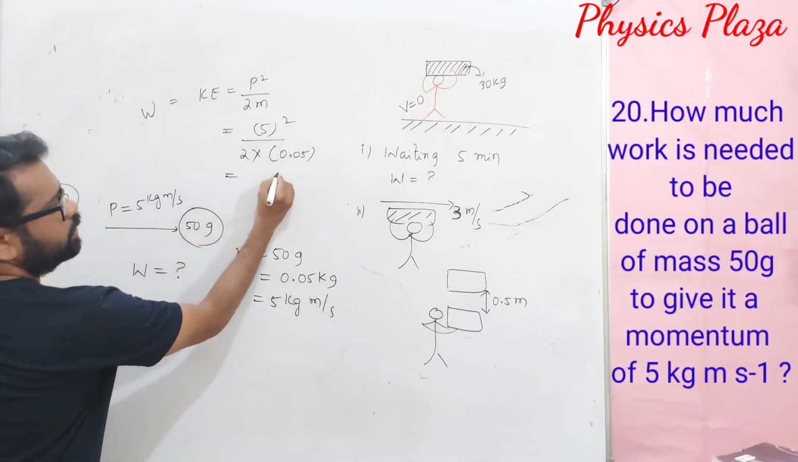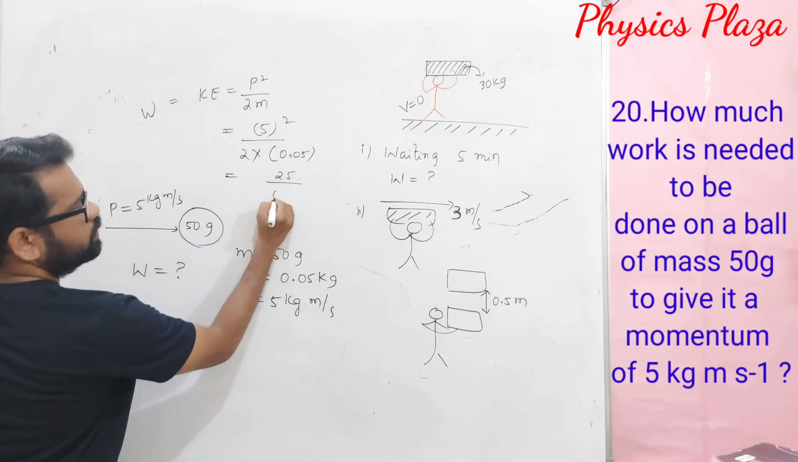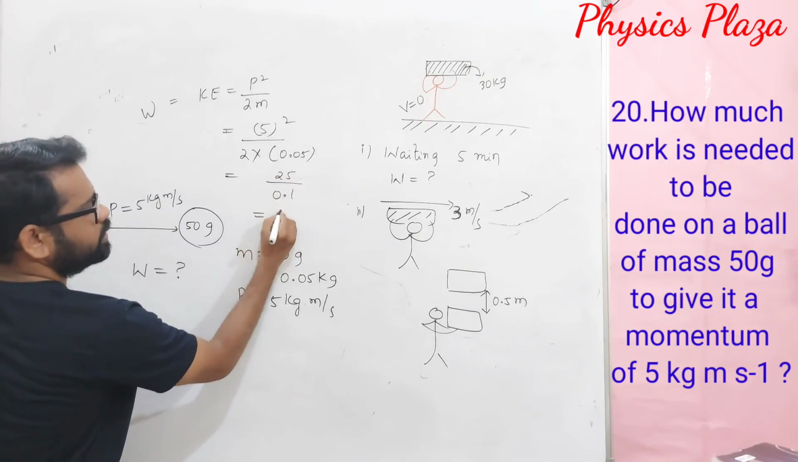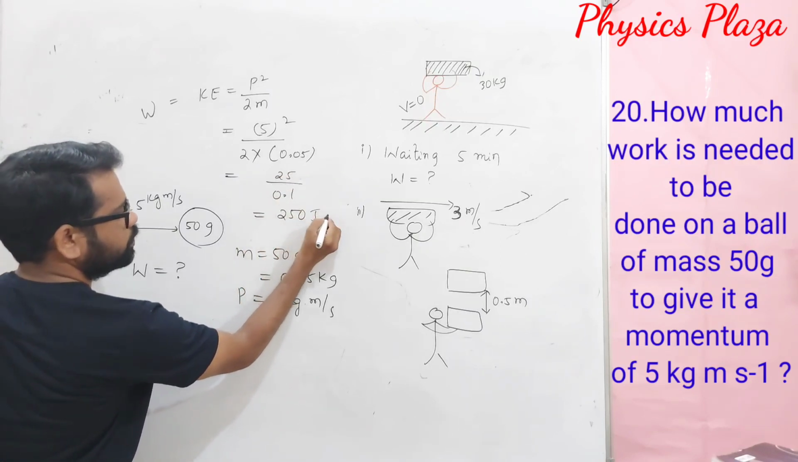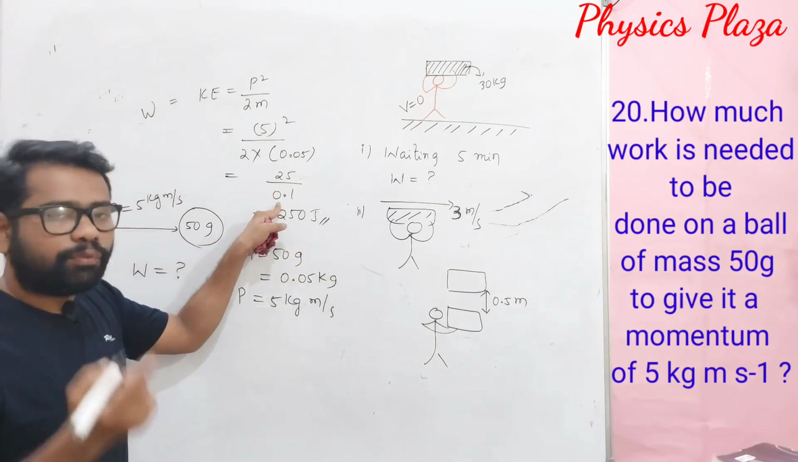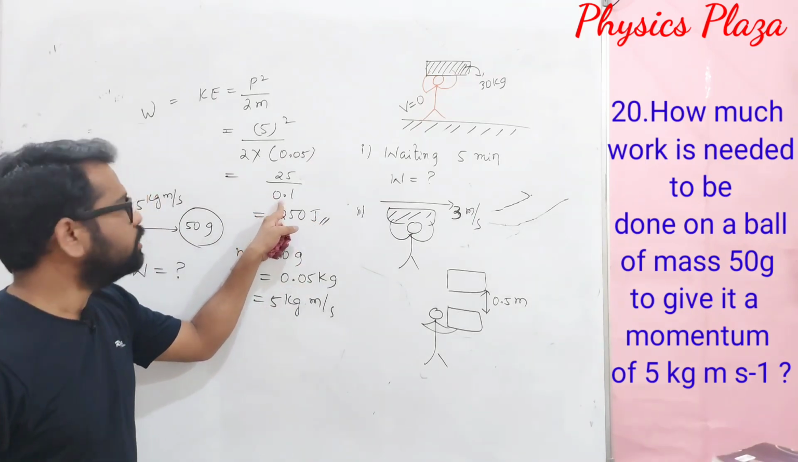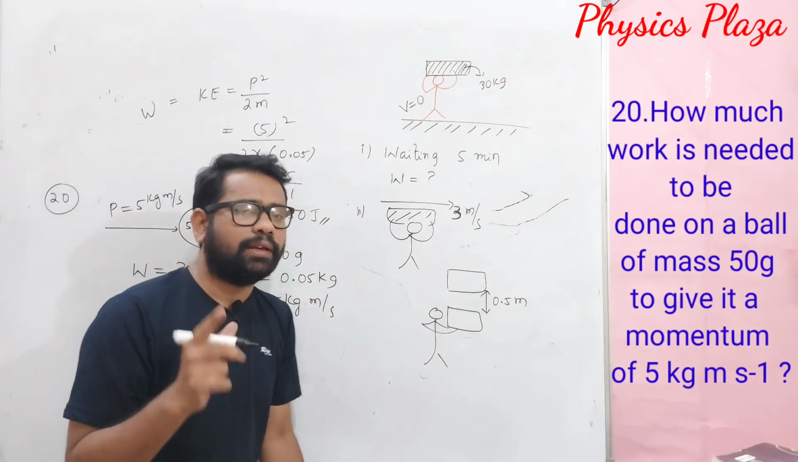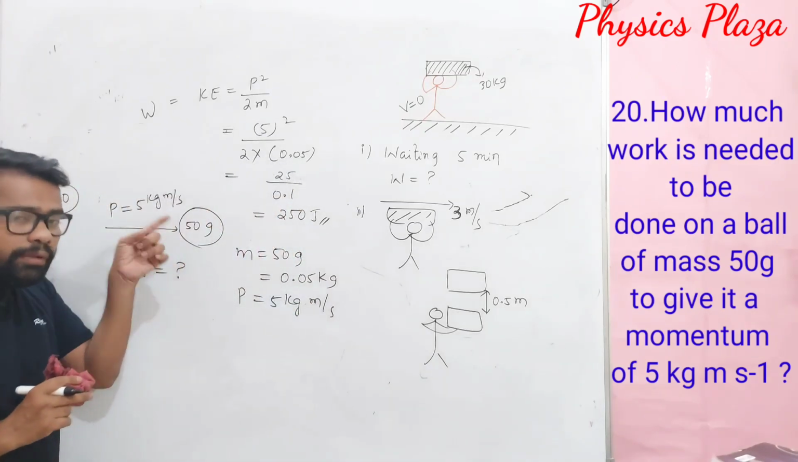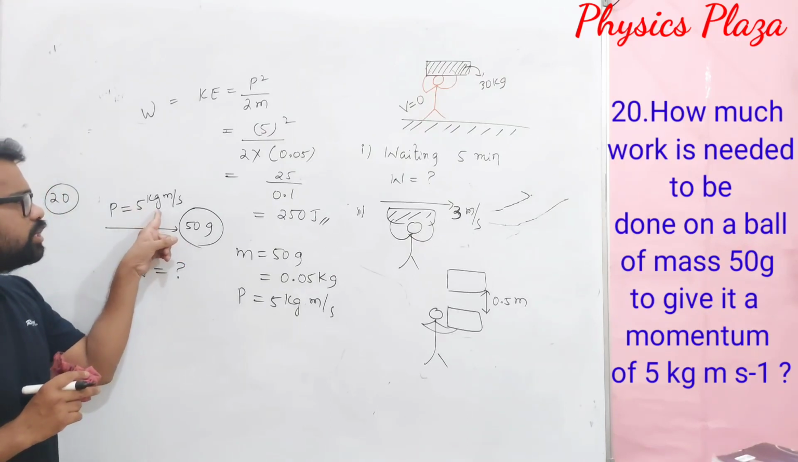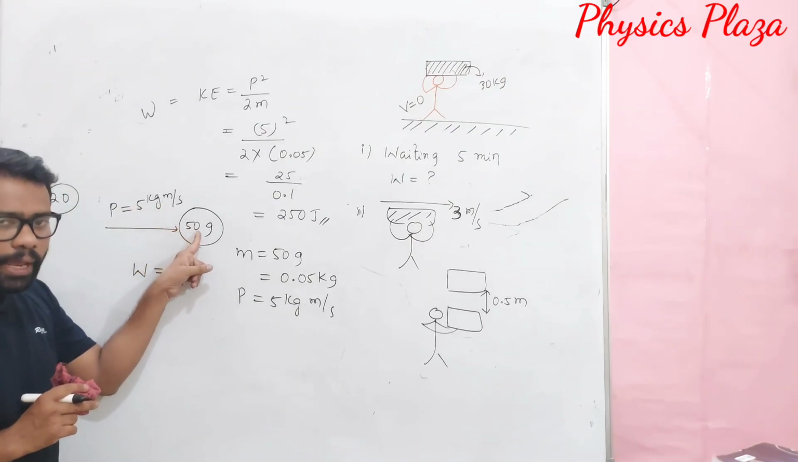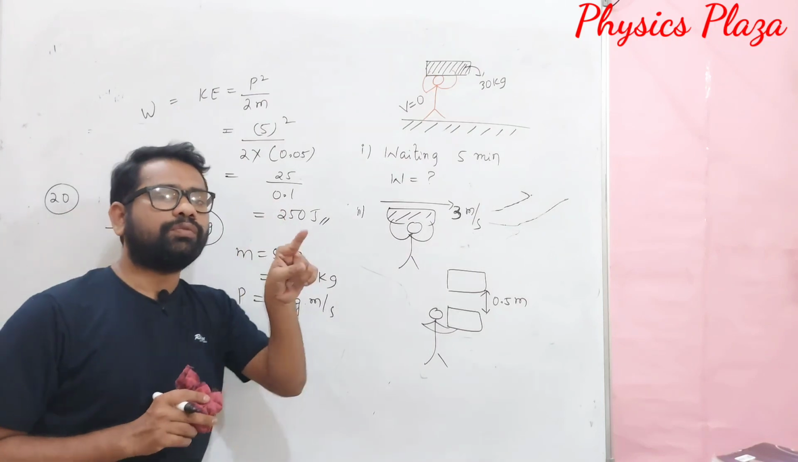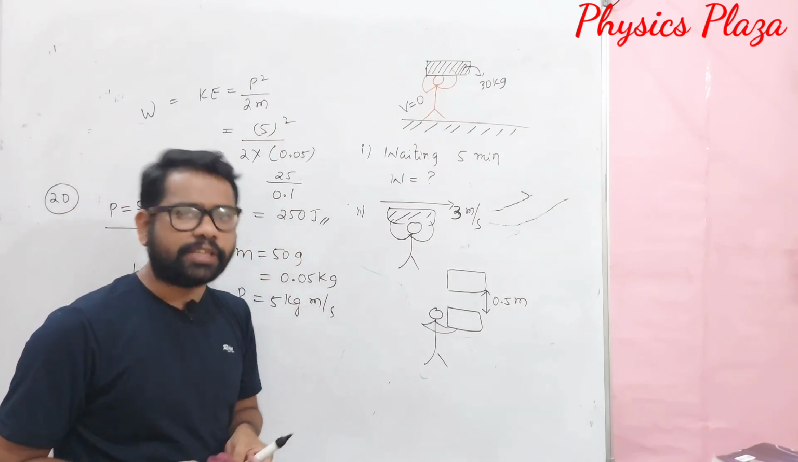So children, this will be 25 by 0.1, so you will get 250 joules. 0.1 we can write as 1 by 10, and that 10 will go to the numerator. So 25 into 10 will be 250. This is how we can calculate. So, in order to give a momentum of 5 kg meter per second to a body of mass 50 grams, 250 joules of work is done.